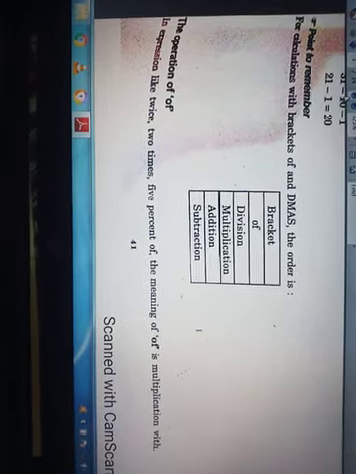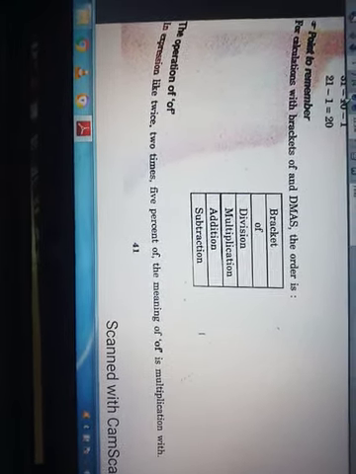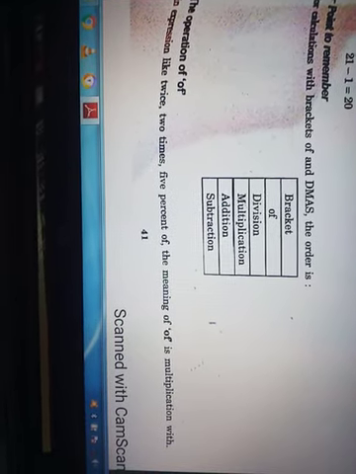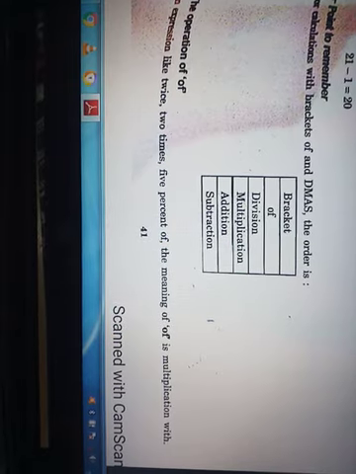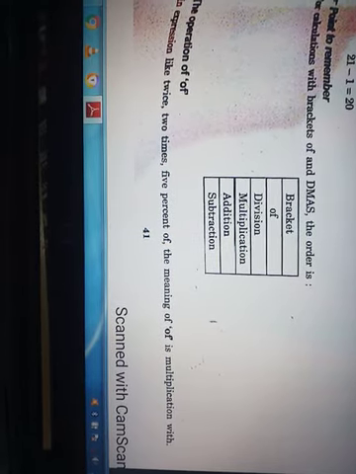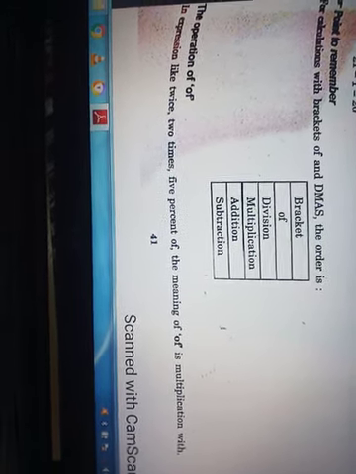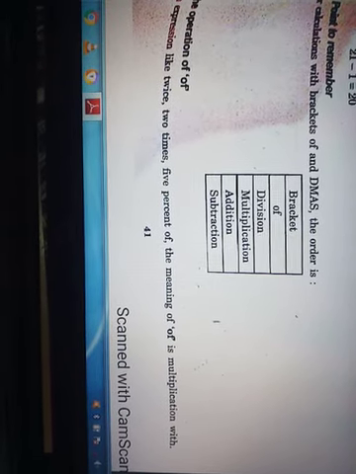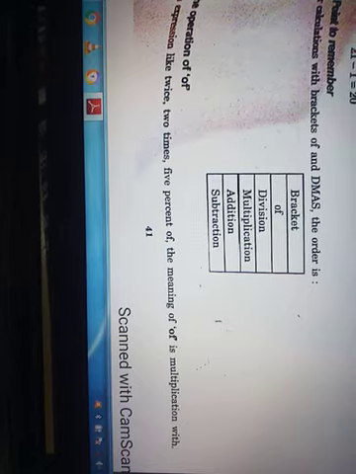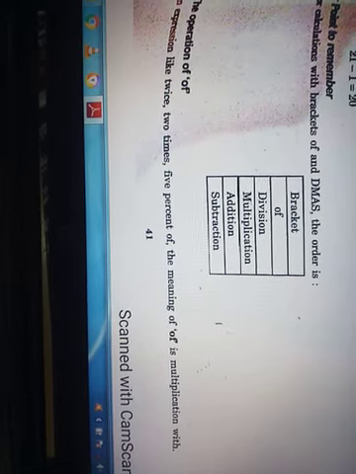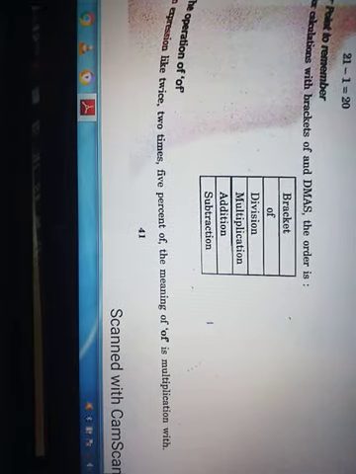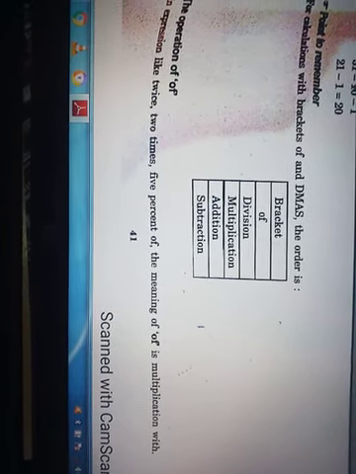Here is the second point that should be remembered: for calculation with brackets, of and DMAS, the order is this. If you have brackets in your simplification along with different operations, you will first solve the brackets, then of.